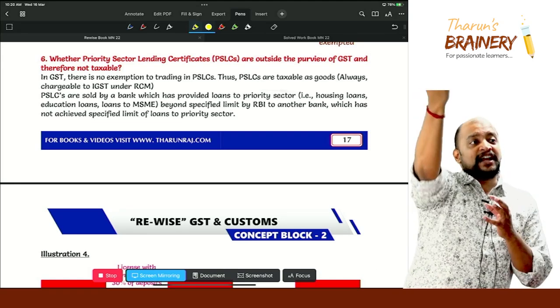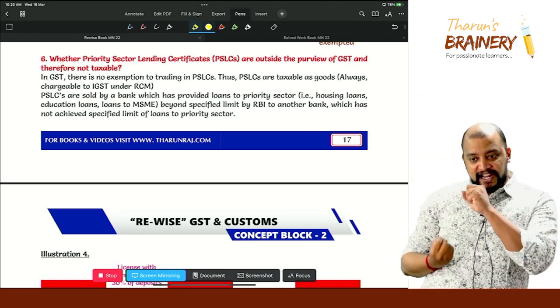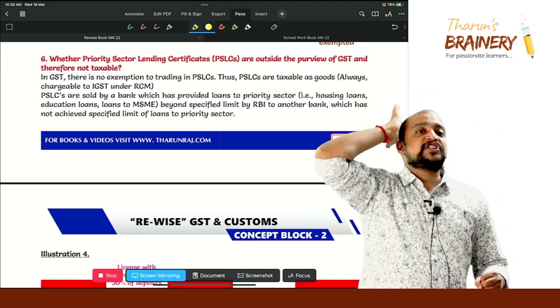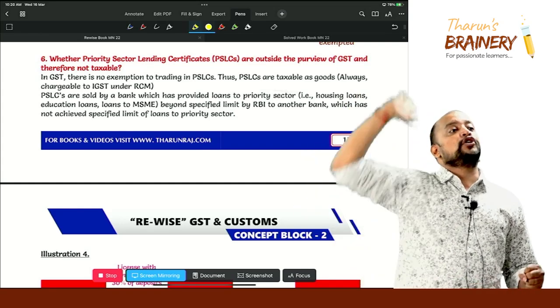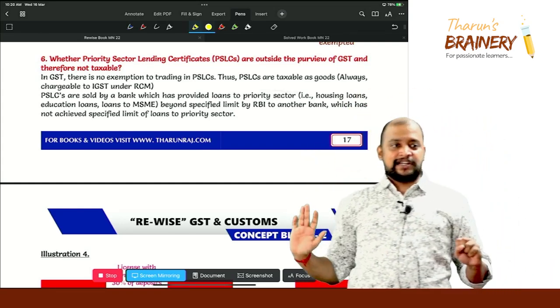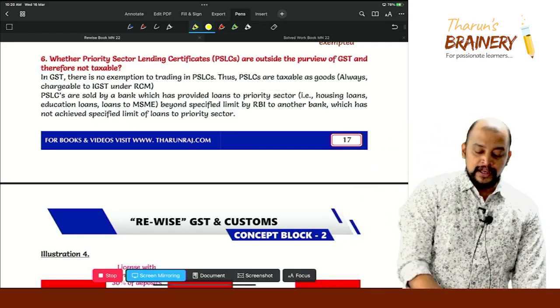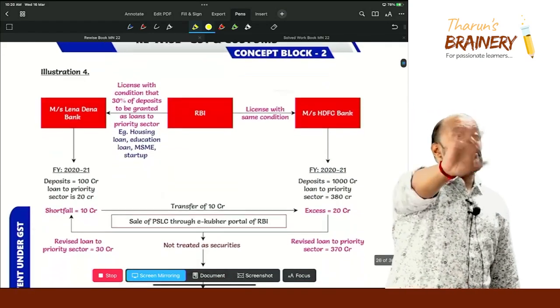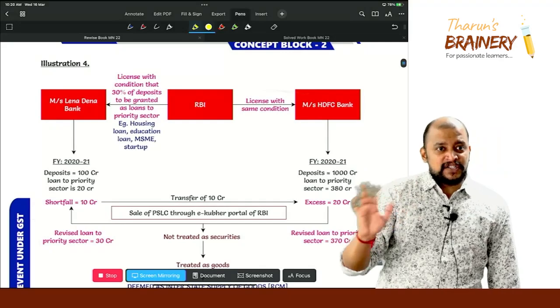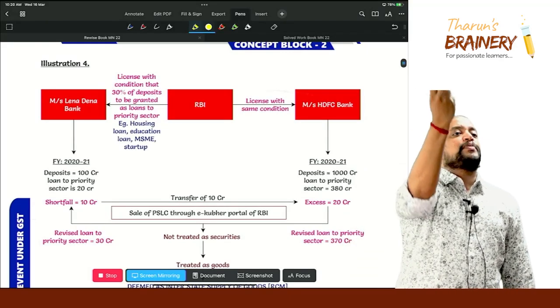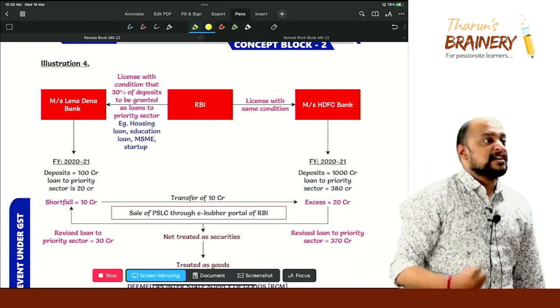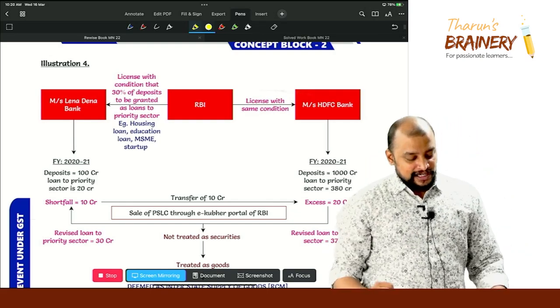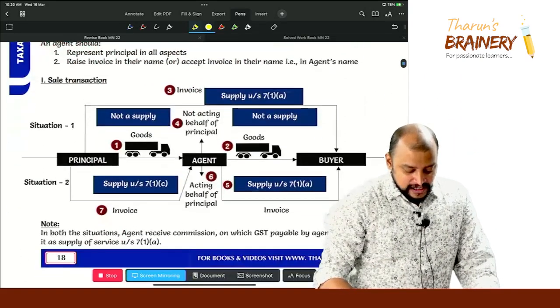So that day when I buy the priority sector lending certificate by giving the money to them, indirectly I gave the loan to the priority sector to that extent. You understood or not? So this is not transfer of loans. This is not transfer of loans. Just purchasing the priority sector lending certificate. So in order to meet the condition, you can see that in the next page.